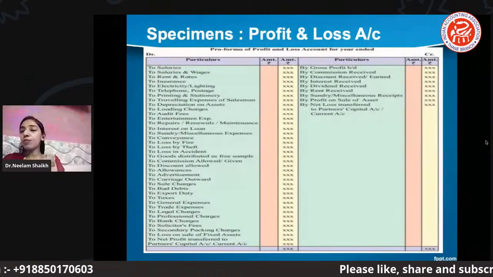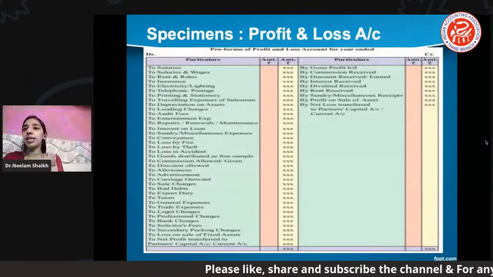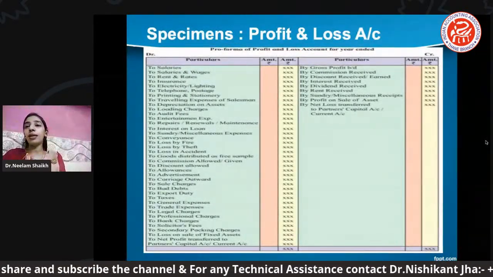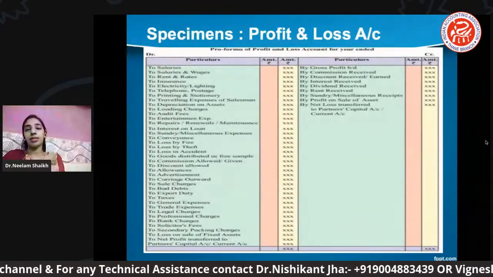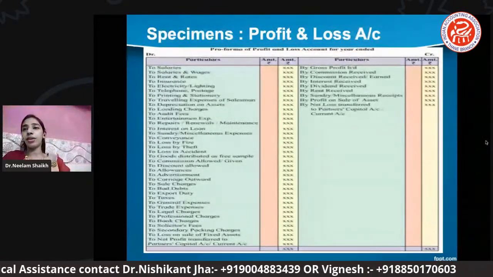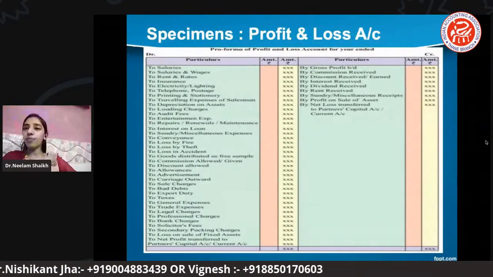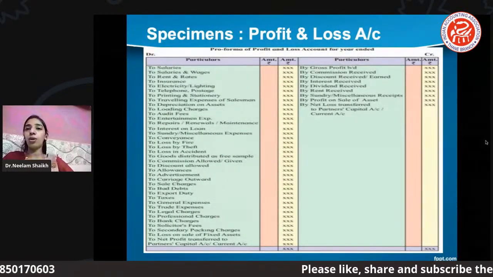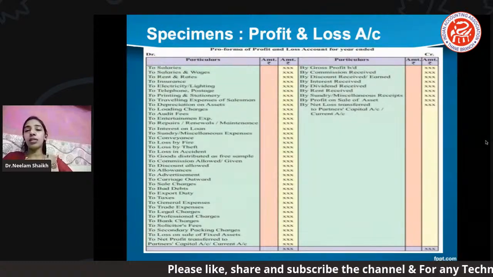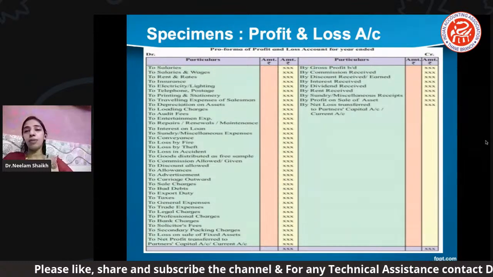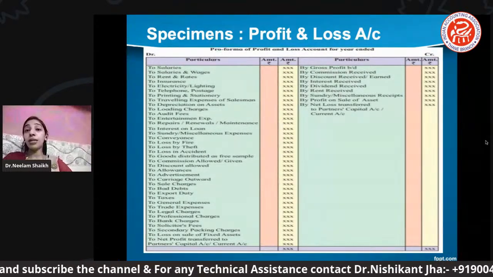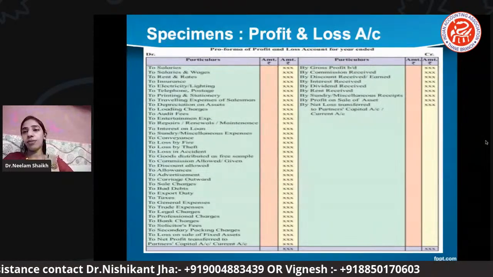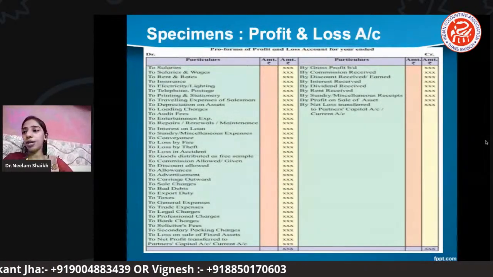It is very important. It is prepared to ascertain the net profit or net loss suffered by the business. Whenever a trader is running a business, it is prepared to ascertain the net profit or net loss, but usually during the accounting year only. We can't extend the accounting year. It is for the accounting year period only.